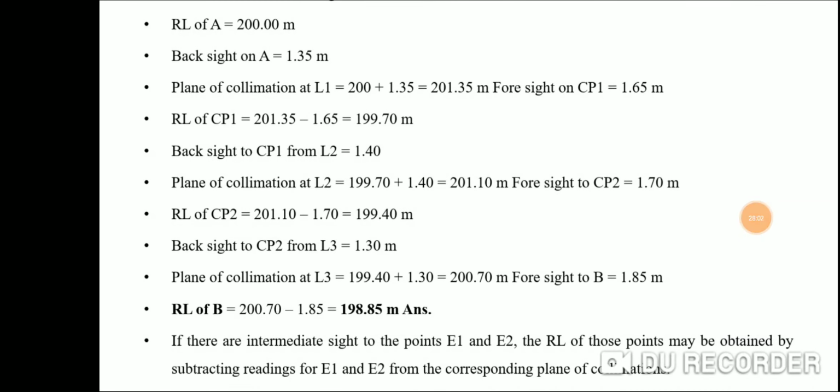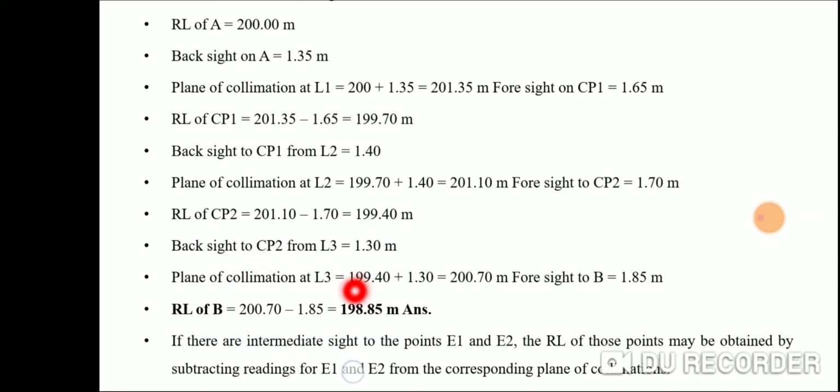Like that we calculate the RL of CP2, 199.40 meters. Again we shift our instrument to the L3 location. The backsight to CP2 from L3 is 1.30.